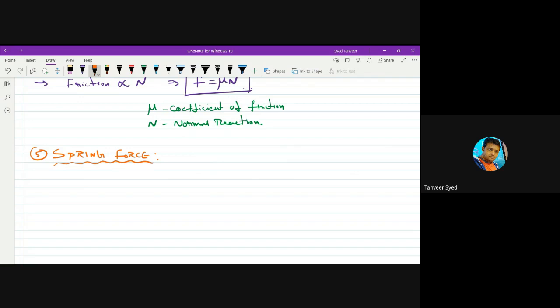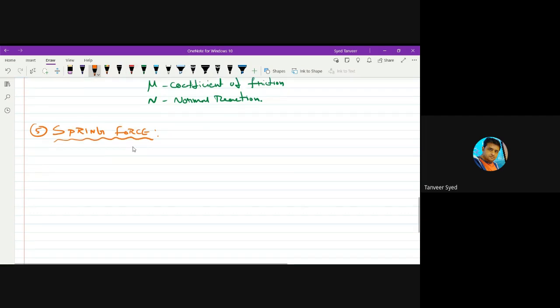You have springs in your pens. So if you take a spring and stretch it or compress it, it again tries to come back to its natural original position. There is a force which is developed in the spring when you disturb it. We call that force as spring force. How much is that? On what factors does it depend? You have to study that in detail. We'll do that in our next class tomorrow.